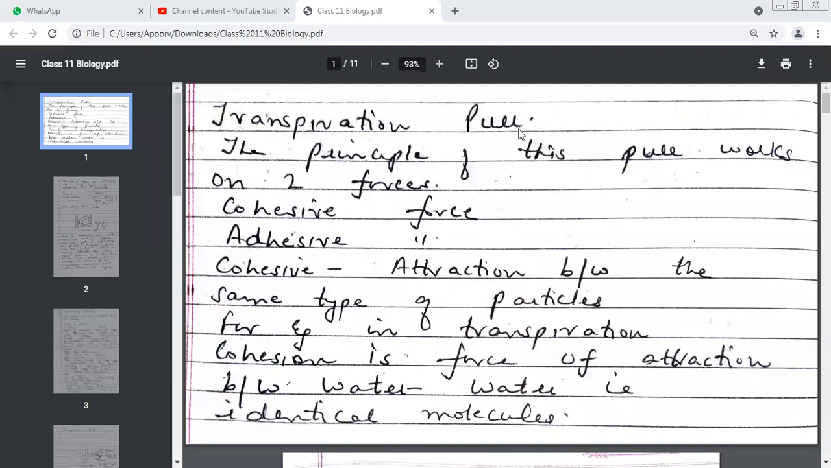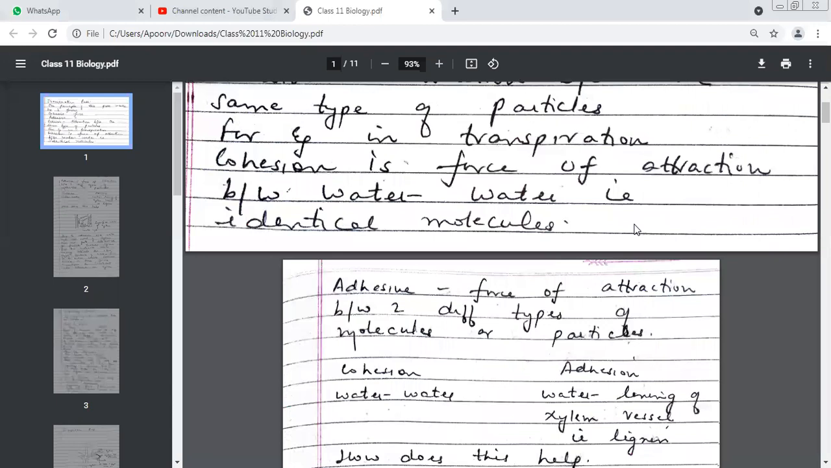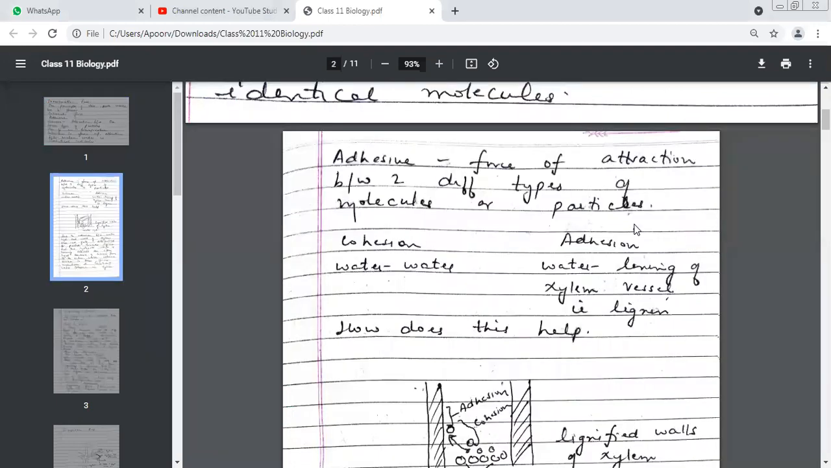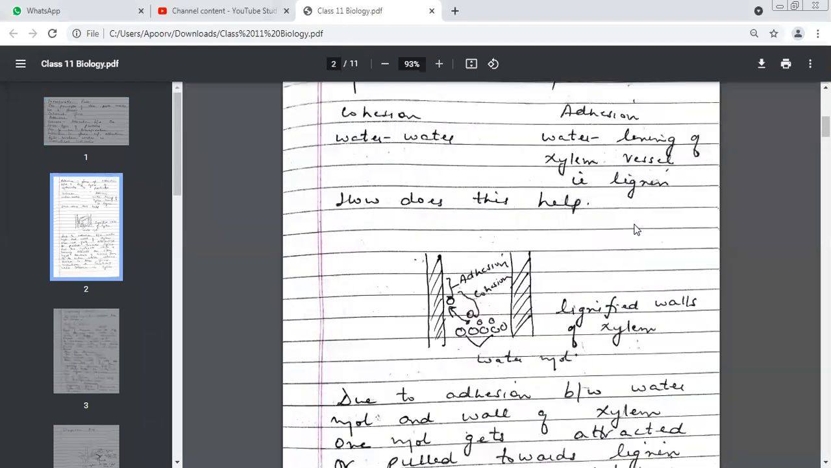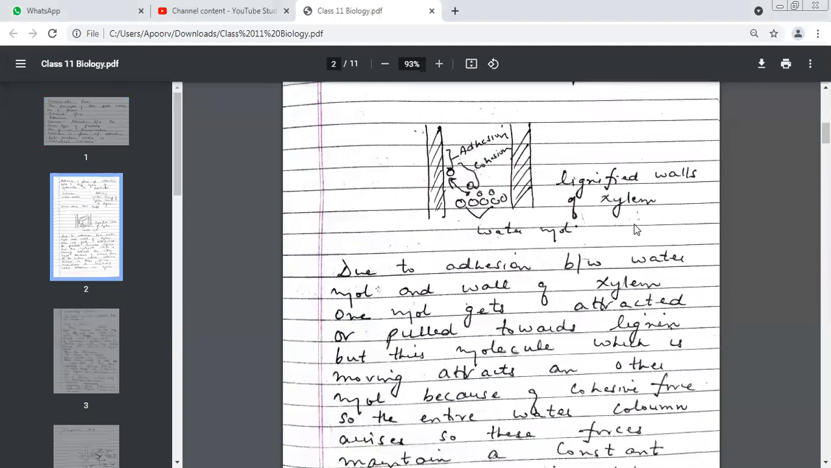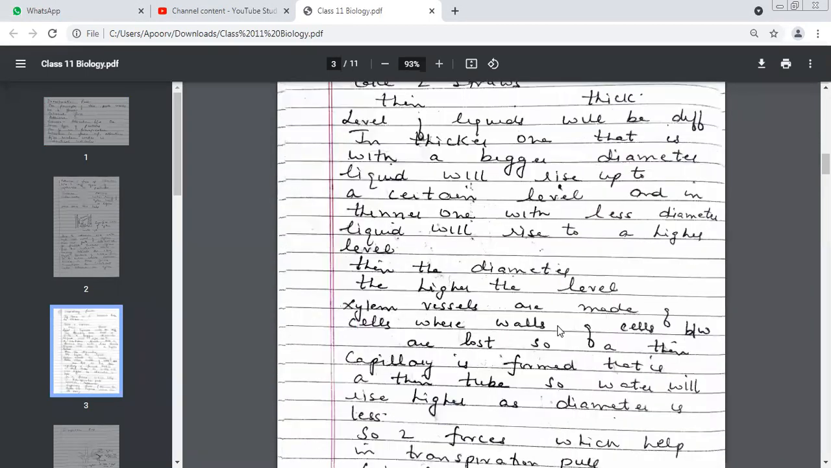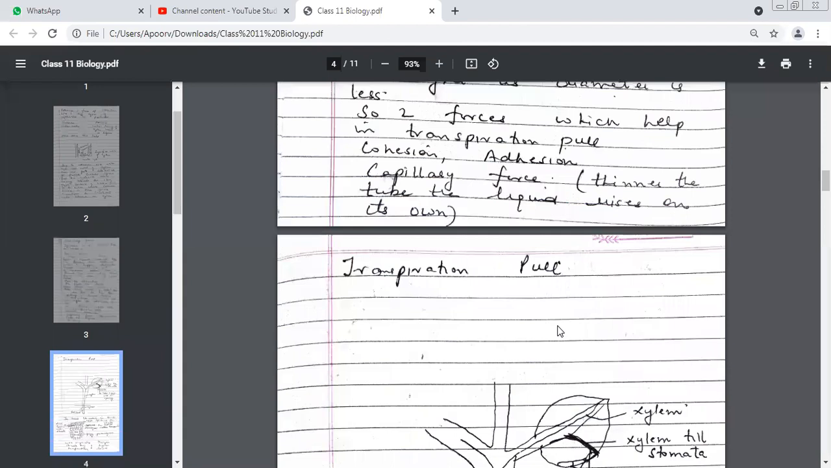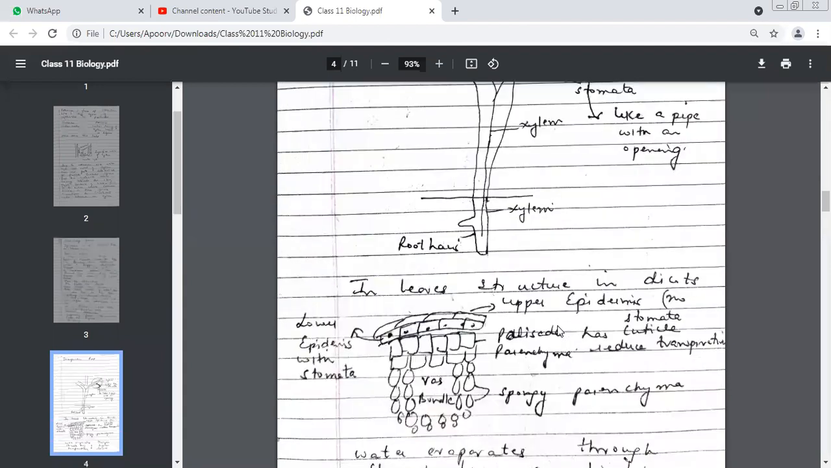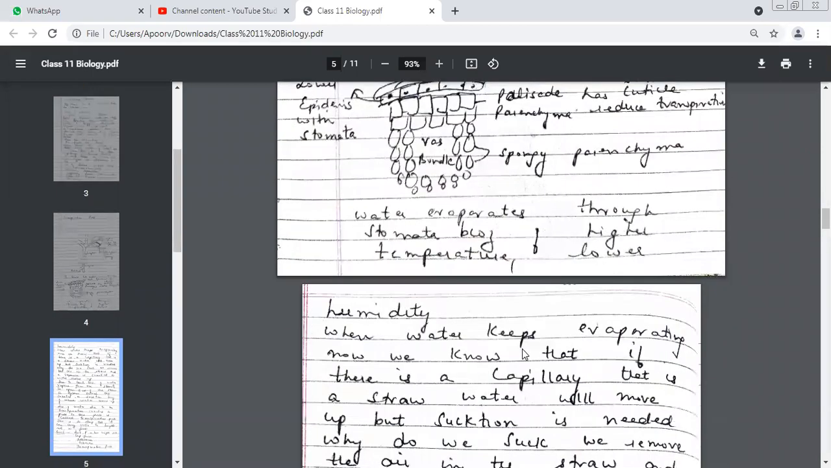Yes, tell me, bache. Which pool did we discuss in the morning? Transpiration pull. What are the two types of forces that are applicable in this pull? Cohesive and adhesive. Force between two similar kinds of particles is called? Cohesive force. Yes. Attraction force between different kinds of particles is called? Adhesive force. Thin narrow tube is called? Capillary. So, when the capillary is thin, what does it mean about the diameter? Diameter is less.